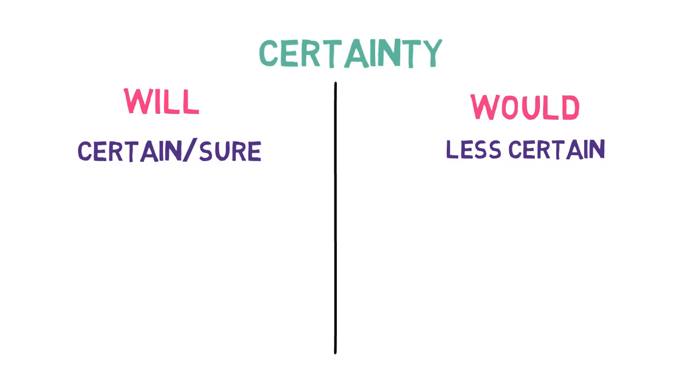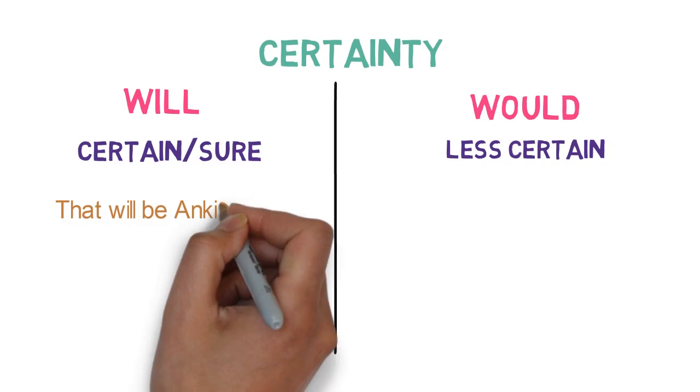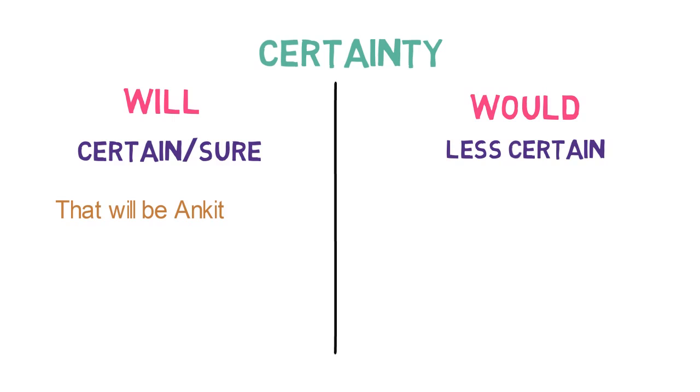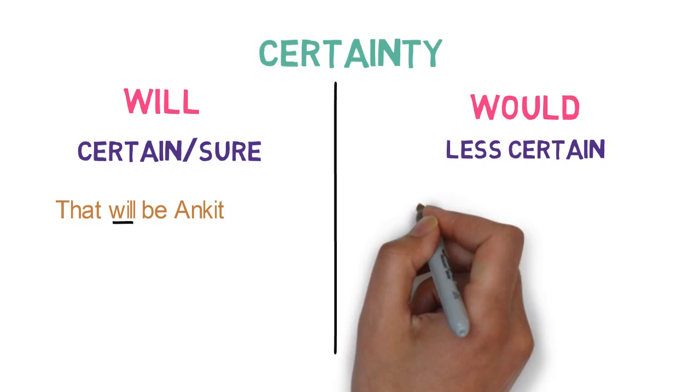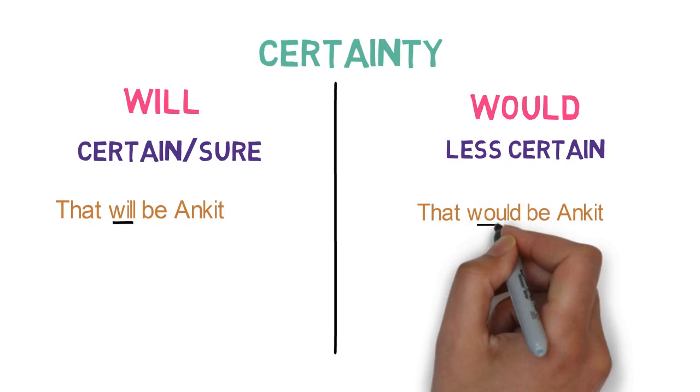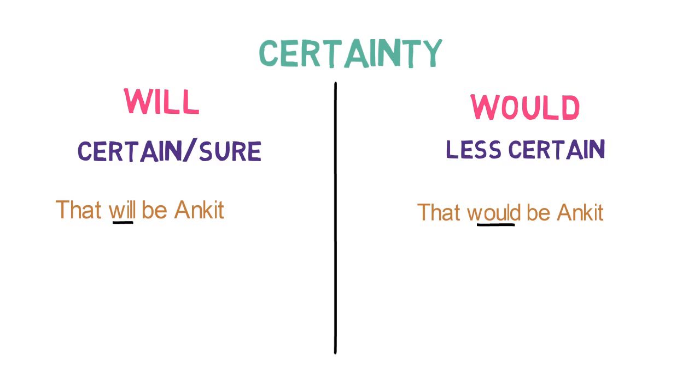For example, somebody is coming up the stairs, and if we are certain that Ankit is coming, what will we say? That will be Ankit, right? As we are certain about it, so we have used will. But if we are less certain, then what we may use? We may use would. So the sentence will be that would be Ankit. So we have to remember the amount of certainty while using will or would.